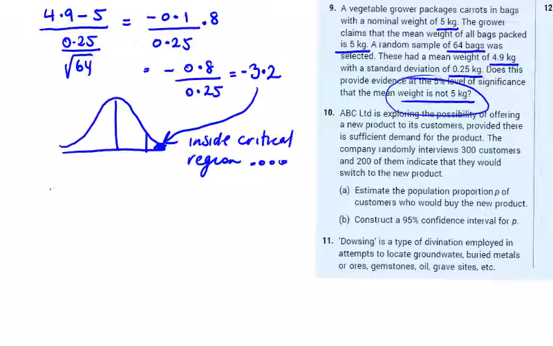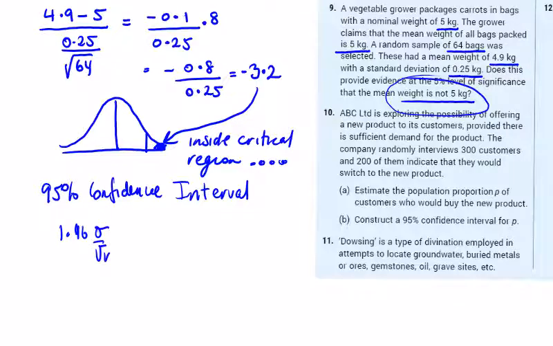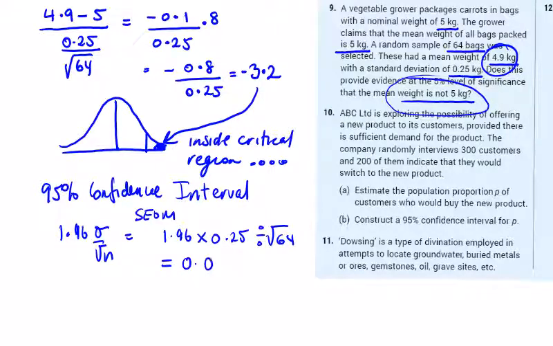We could probably also create a 95% confidence interval here to show the same kind of thing. If we multiply 1.96 by standard deviation over root n, we're going to get the margin around the mean, the mean being 4.9 of the sample. So 1.96 multiplied by 0.25 divided by square root 64 gives me 0.06125.